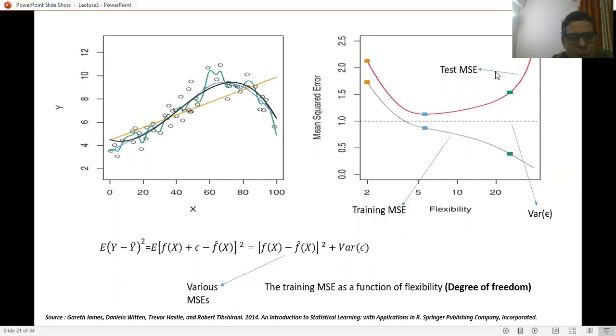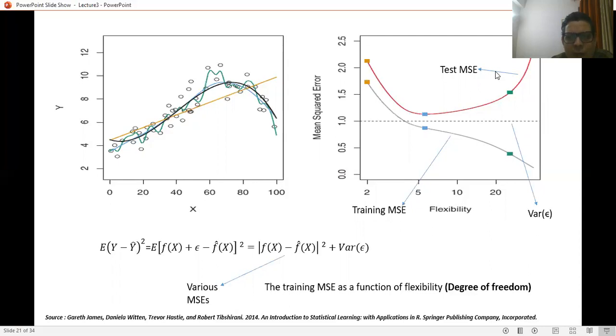As we talk about the flexibility of the model, the more flexible the model is, the more non-linear it is. When the model is non-linear, more and more points get satisfied at the time of training, and the prediction may be more accurate at the time of testing. If the flexibility increases, the mean square error reduces. The training mean square error always reduces towards zero.